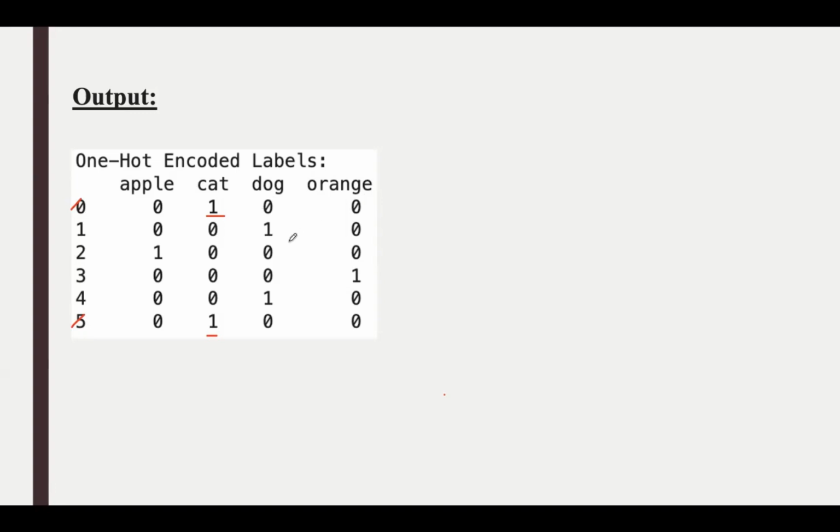Similarly, if you take dog, dog will have 1 in the dog column and 0 in the other columns. So if you see this first index, dog will have 1 in the dog column and all the remaining columns will be 0. Similarly, at the fourth index, 1 at the dog column and 0 in all the remaining columns.